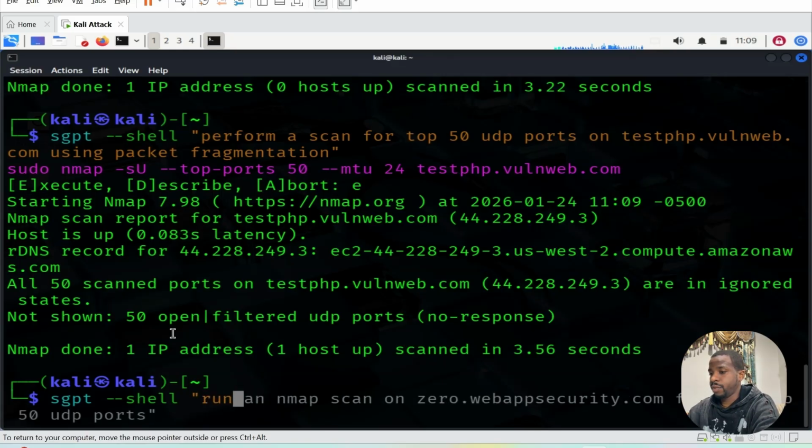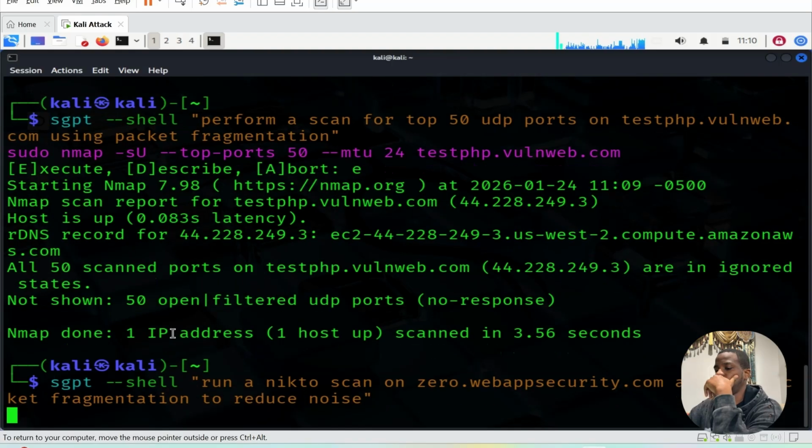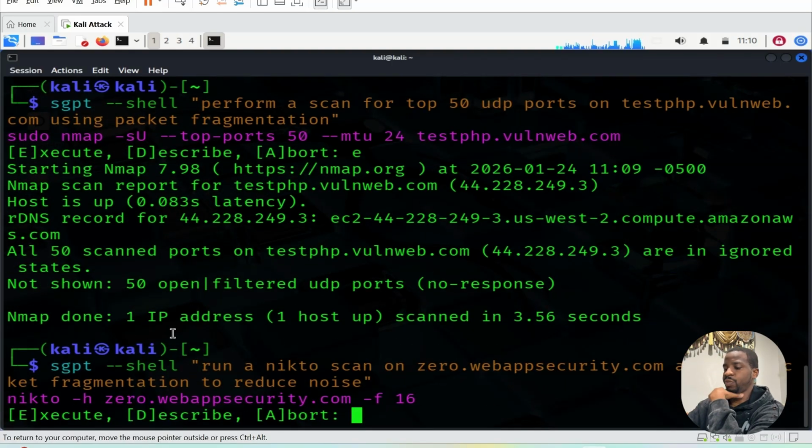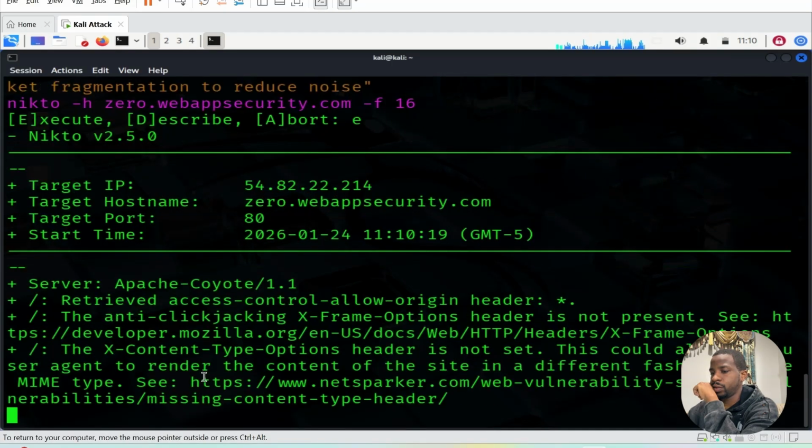Okay, run a Nikto scan on 0.webappsecurity.com, because I keep forgetting, and let's just say use packet fragmentation to reduce noise. Let's just say something like that. Let's see, the Nikto scan should give us a little bit more information.